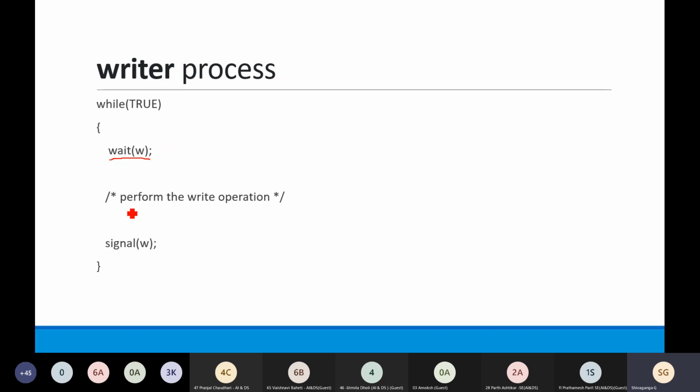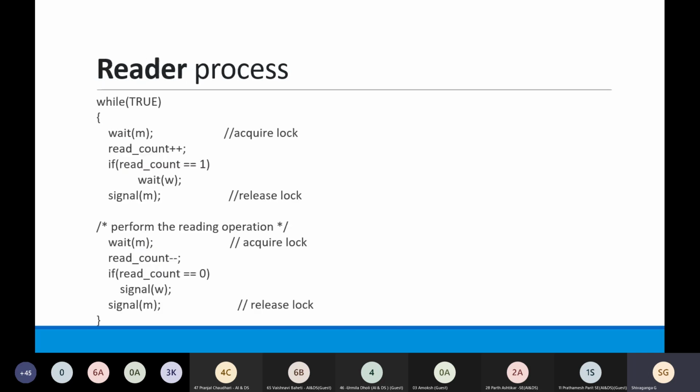Here the write operation is performed, and after completion of the write operation, it will release the critical section and go out of it. That means it will give access to that shared resource to all other processes. Until its write operation is done, it will not give access to the shared resource to anyone. That is a simple write operation.